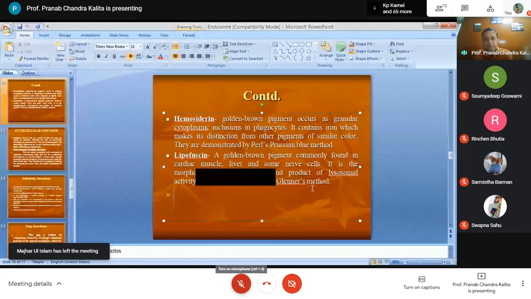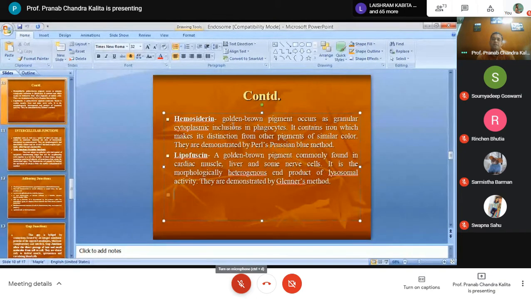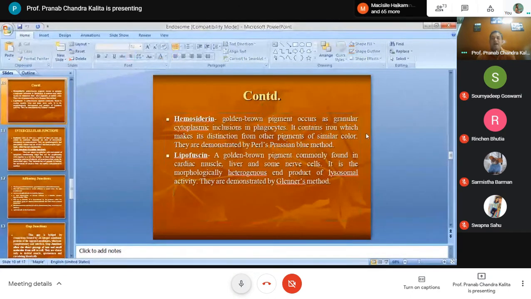Now, what is the difference between hemosiderin and lipofuscin? Hemosiderin is a golden brown pigment, and lipofuscin is also a golden brown pigment. So what is the difference? Location, as well as hemosiderin contains iron, which makes it distinct from other pigments of similar color.